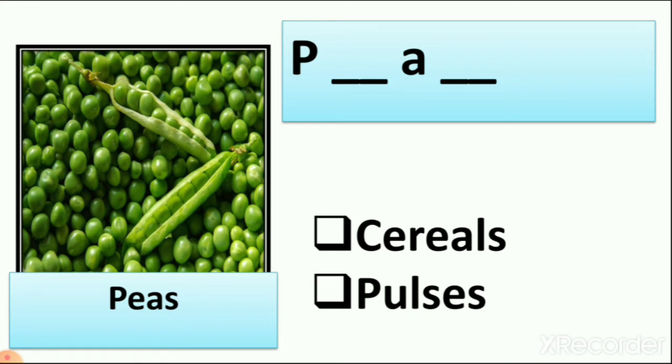First we have P E A S. Now is it cereal or pulses we eat? Is that a cereal we eat like wheat? No. So it is pulses we eat.